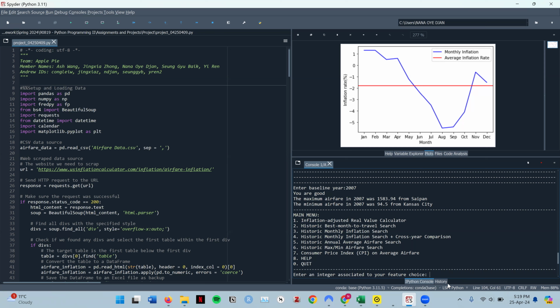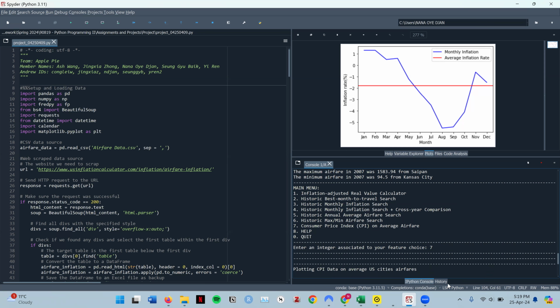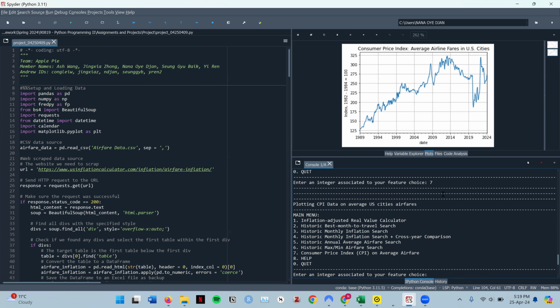If the user enters option 7, this time they are asked for no inputs, but then they get to view from the federal government, the US Bureau of Labor Statistics, the airline fares option in the consumer price index basket, from whatever year the federal government had on hand. So in this case, it was about 1984 to 2024.